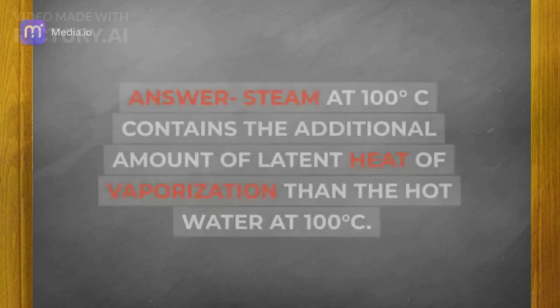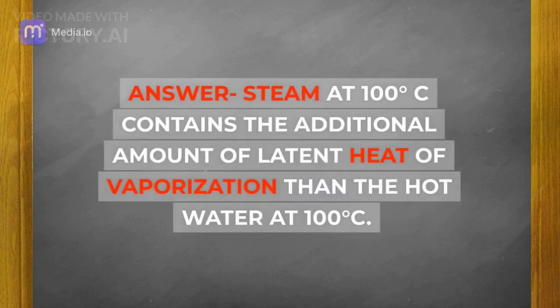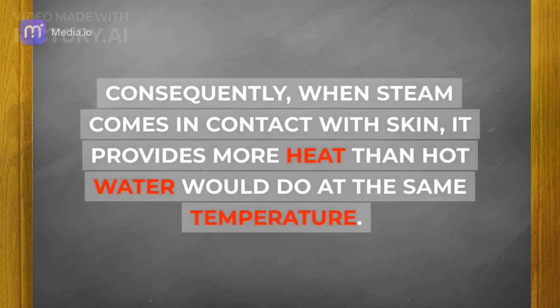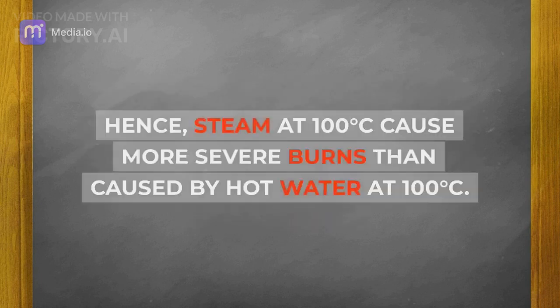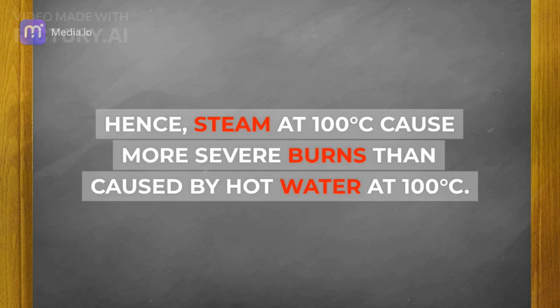Question 9. Steam at 100 degrees Celsius causes more severe burns than hot water at 100 degrees Celsius. Explain why. Answer. Steam at 100 degrees Celsius contains the additional amount of latent heat of vaporization than the hot water at 100 degrees Celsius. Consequently, when steam comes in contact with skin, it provides more heat than hot water would do at the same temperature. Hence, steam at 100 degrees Celsius causes more severe burns than those caused by hot water at 100 degrees Celsius.